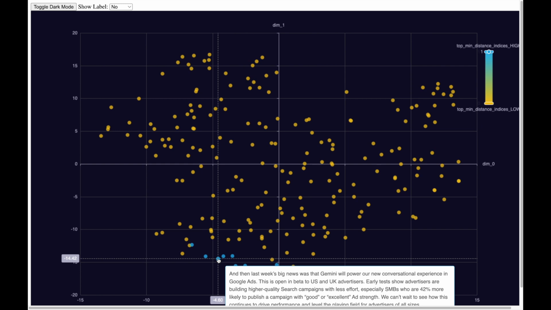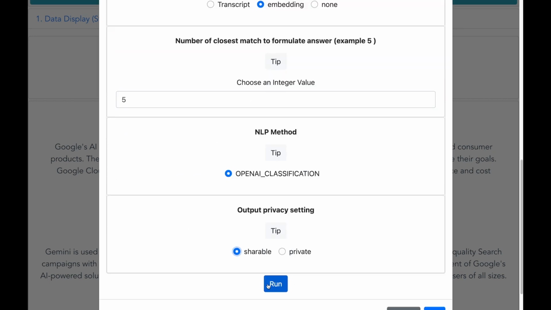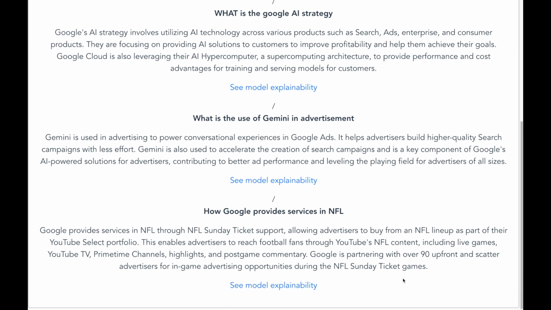Alright, so this is really getting exciting, and let us now up our game by asking a game or sports related question. Let me ask how Google provides services in NFL. Let me now execute and see the response. Alright, so we get the response and it says that Google is providing services in NFL by offering NFL Sunday Tickets. And NFL Sunday Tickets allows users to access NFL content on YouTube, including live games, highlights, post-game commentary, and in-game advertisement. And that Google has also partnered with various partners. So this is pretty amazing.